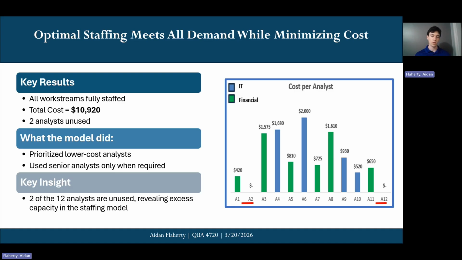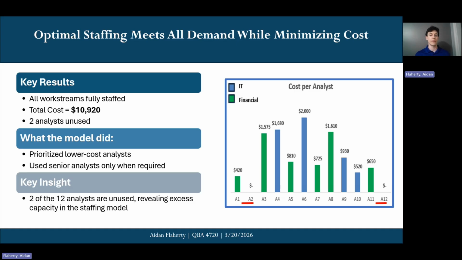The first is that two analysts were not used at all. This was interesting, and it happened because the model prioritized lower cost analysts and only used those higher cost senior analysts when their skills were actually required. We also see that the IT only had four analysts compared to the financial team's six, but their cost was only $660 less, showing that the IT team is a lot more specialized, but that also makes them more expensive to use. So the key insight here is really that not all available analysts are needed to meet the demand. Cost and skill constraints are ultimately driving the staffing decisions.